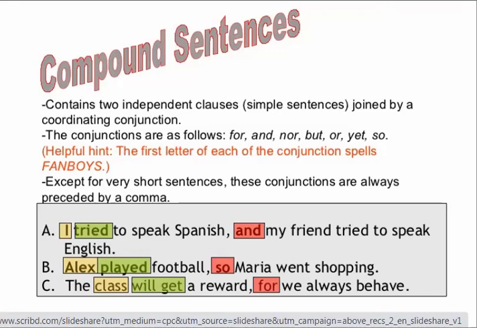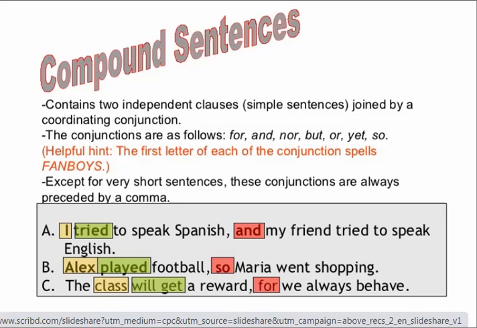So if you remember the word fanboys, you can always remember the seven important coordinating conjunctions in the English language. Except for very short sentences, these conjunctions are always preceded by a comma. That is, before you write any of these conjunctions, you will have to write a comma. Preceded means before. You write a comma before the coordinating conjunction. Let's have a look at the example.